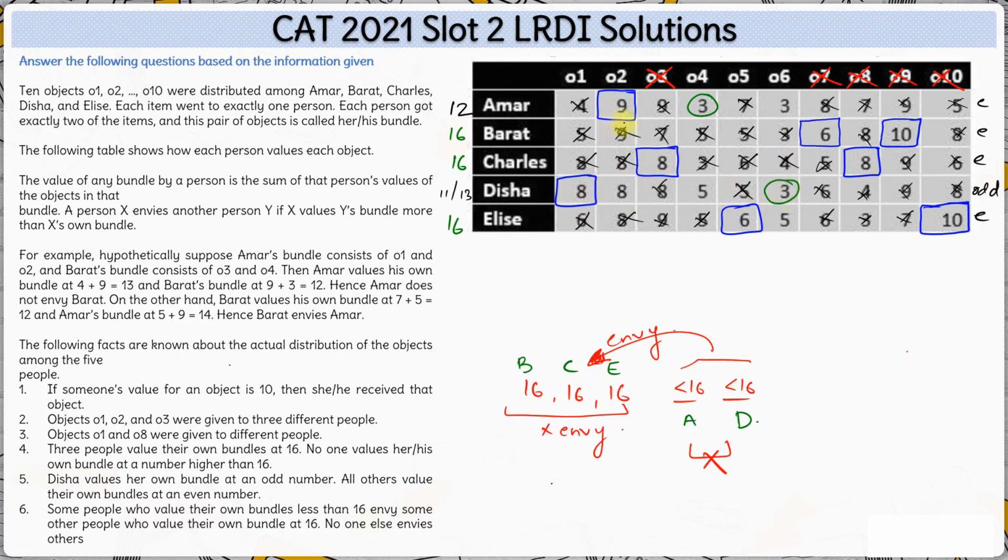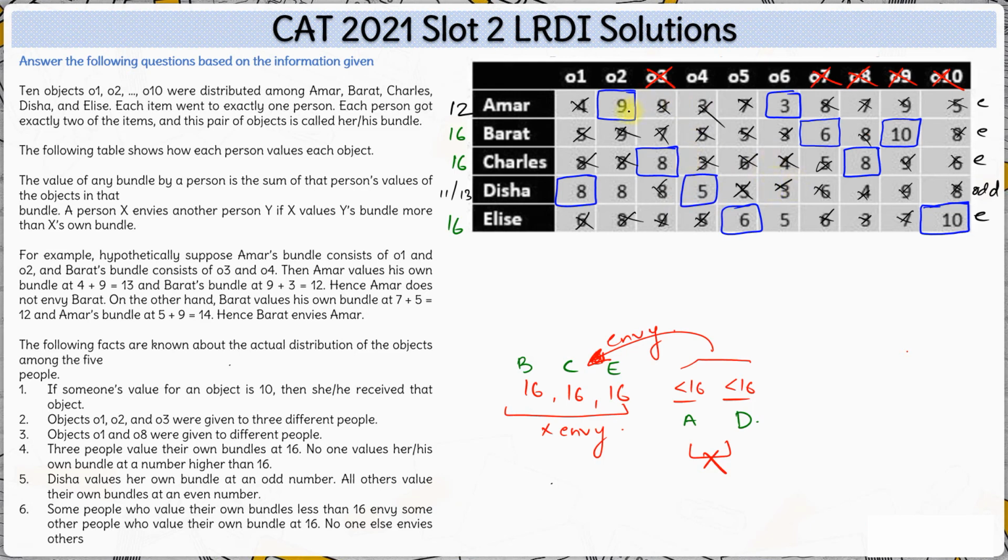But Disha's value of Amar's bundle is 8 plus 5, 13, which is more than her own bundle of 8 plus 3, 11. Hence, Disha is going to envy Amar. So, this should not be the case. Disha should not envy Amar. That means Amar will have O6 and Disha should have O4 here.